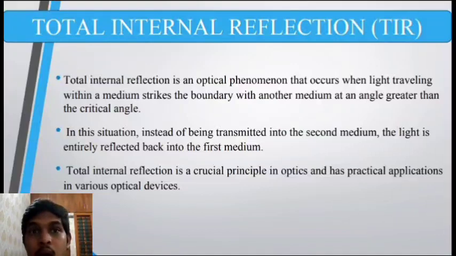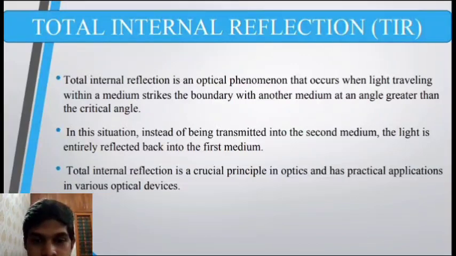So what this total internal reflection is, is that when light travels from denser media to rarer medium, and when it hits the interface of these two media, there might be a chance for total internal reflection. And if this total internal reflection is supposed to happen, then the angle of incidence at the point of incidence should be greater than the angle called the critical angle. So let's see what this particular critical angle is all about.